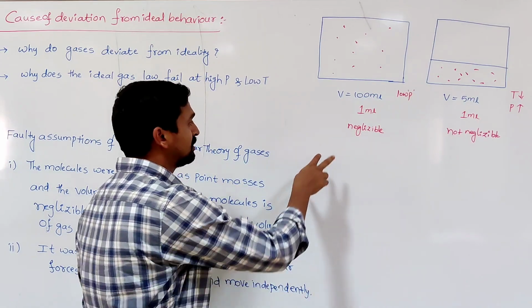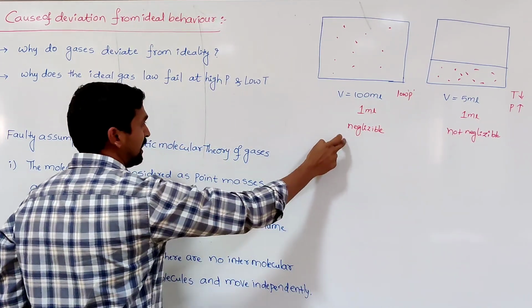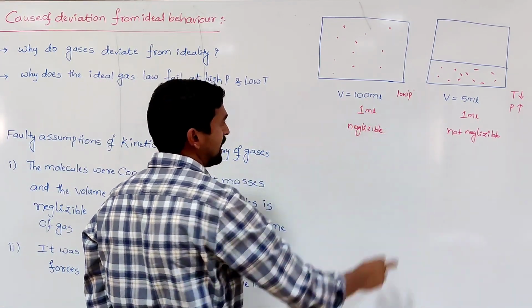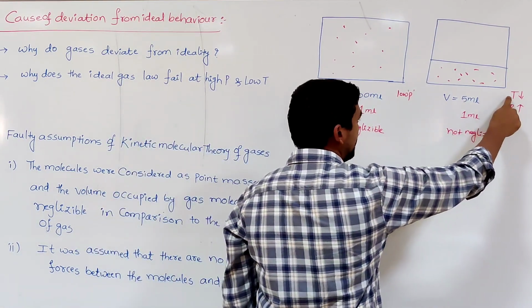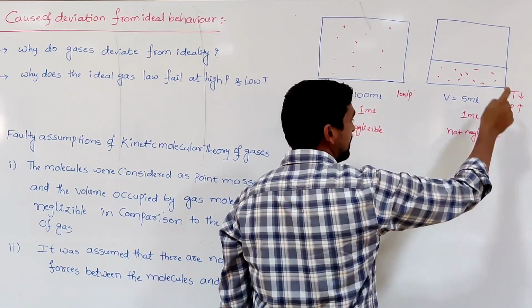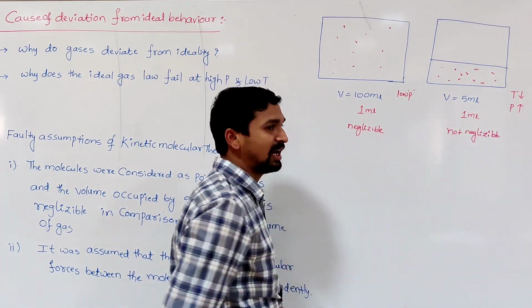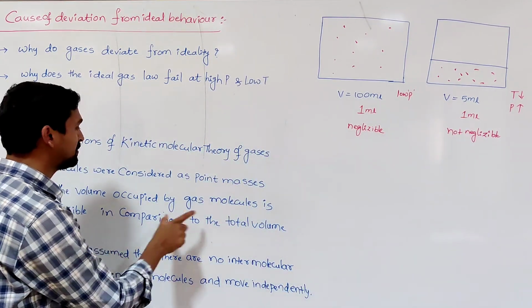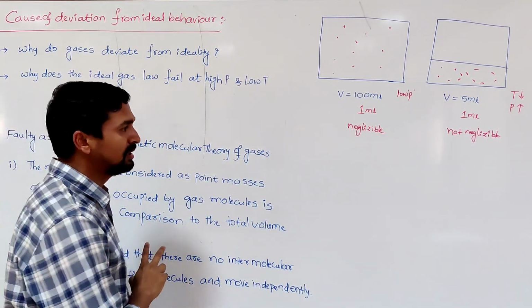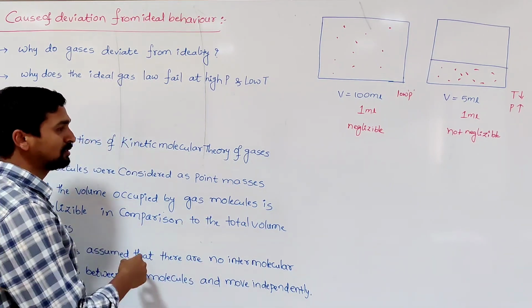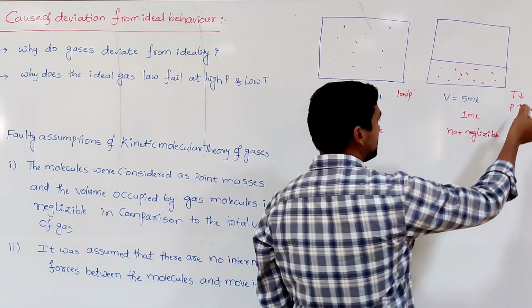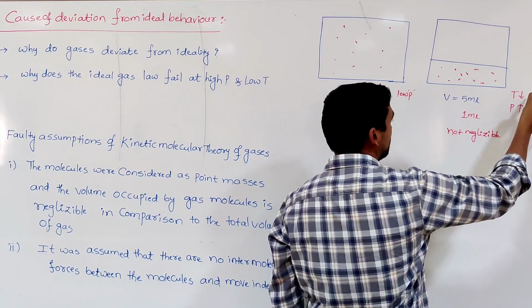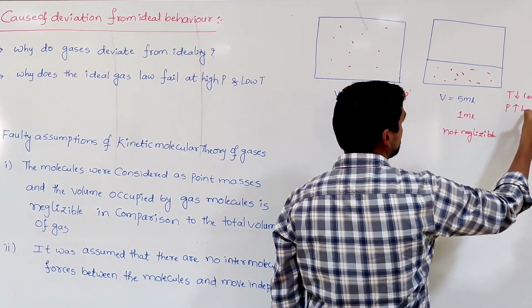So this assumption is valid at which condition? Low pressure and high temperature. But at low temperature and high pressure, this assumption is not valid. So the volume occupied by the gas molecules is not possible to neglect with respect to the total volume of a gas at which condition? At low temperature and high pressure.